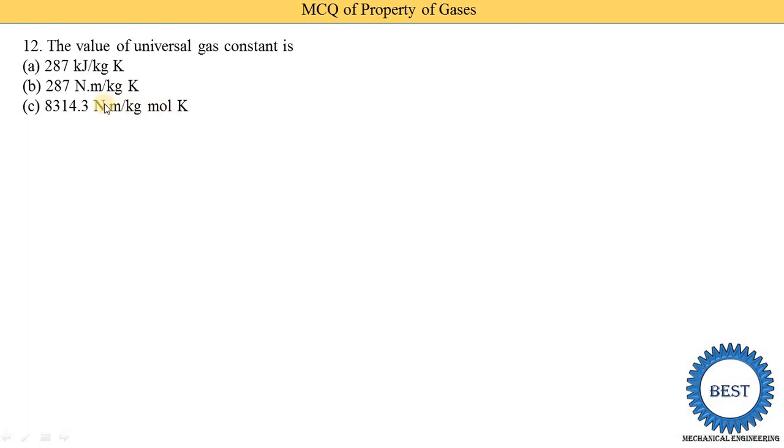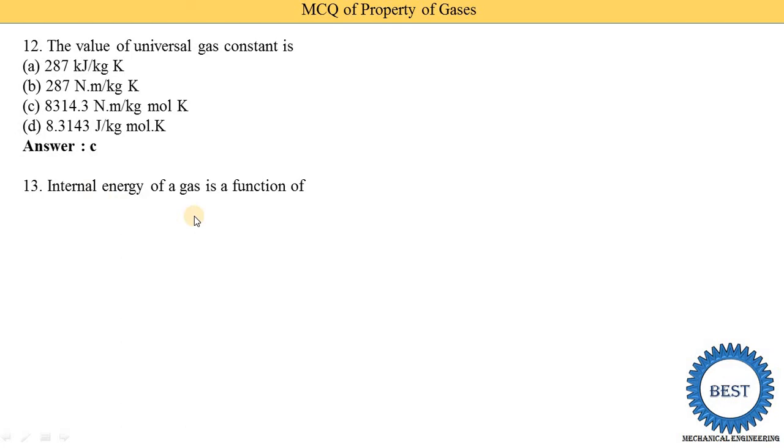This Newton meter is also written as joule, so in some MCQs it is written as joule. These are the same because Newton meter is also written as joule. Option D, 8.3148 joule per kilojoule mole Kelvin. So option C is the correct answer. Suppose in option D kilojoule is mentioned, then option D is also correct. Here option C is correct, which means in short you need to focus on the unit as well as the value, both.